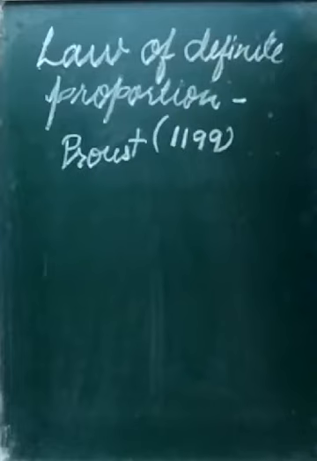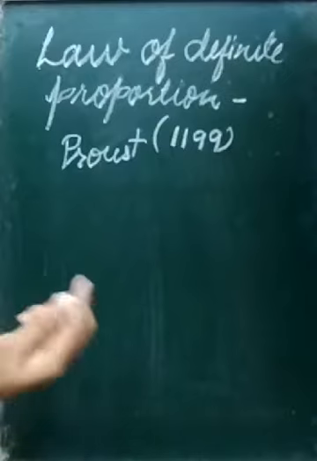As you know, a chemical compound is always formed of the same elements combined together in fixed proportion, or definite proportion by mass. That means a compound has always fixed composition. It does not depend on the method of preparation or the source from where it is obtained. You have already seen this in the definition of compounds last time.